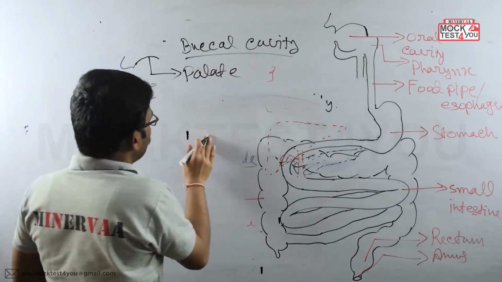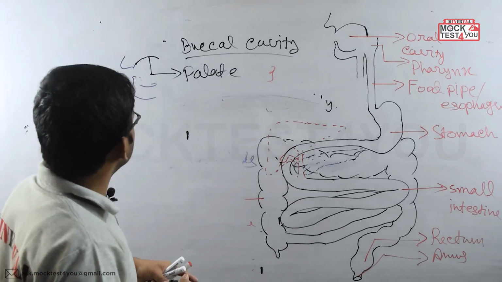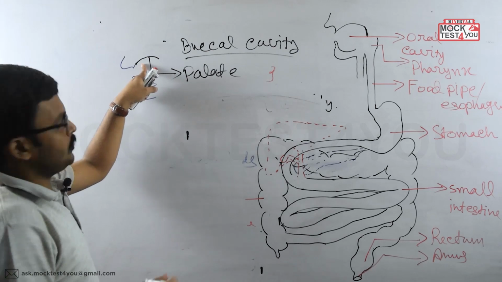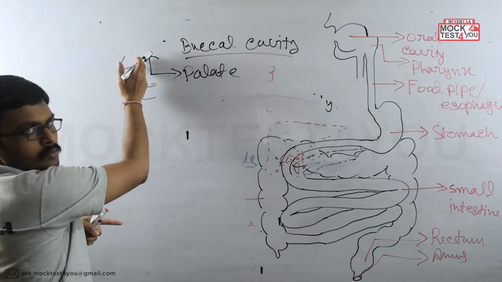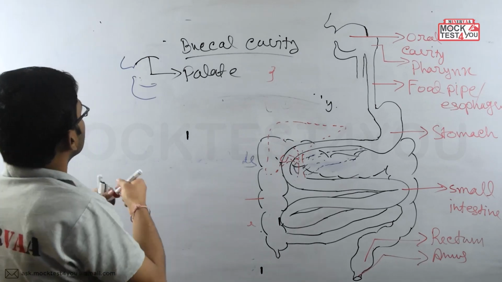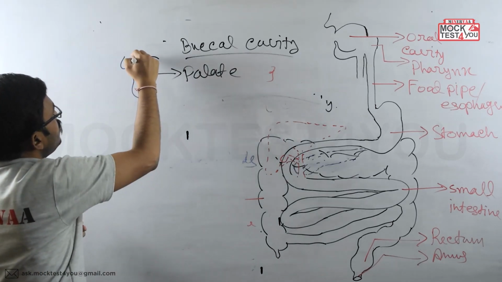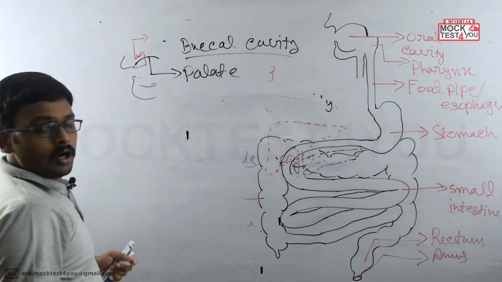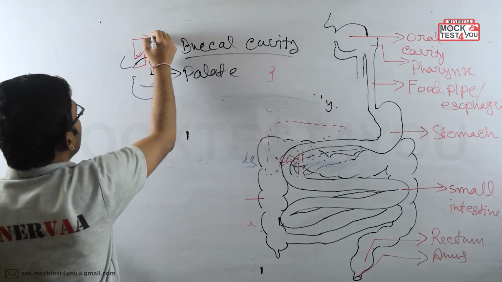Now here at the palate region, the frontal portion is very much hard. That's why this frontal portion of the palate is called the hard palate.